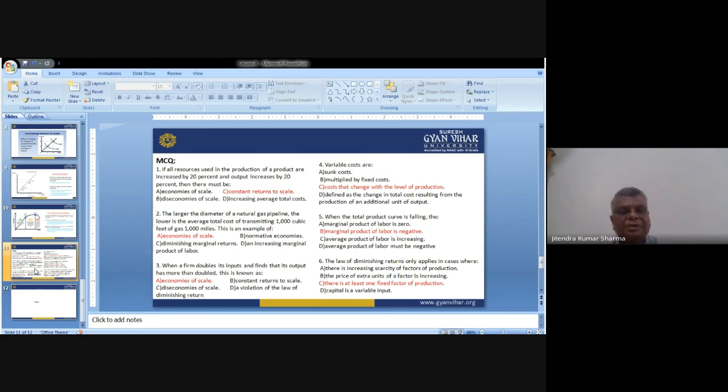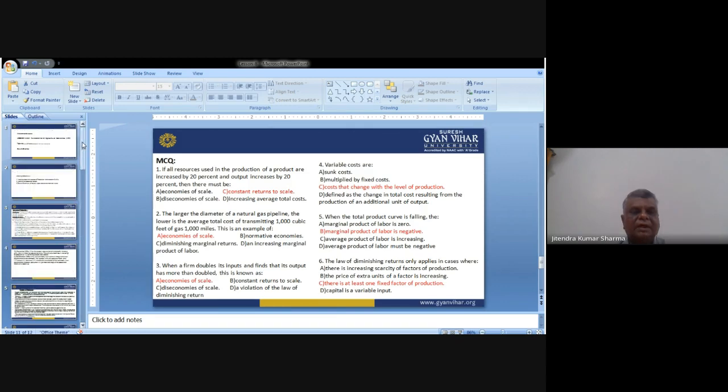So these are the few MCQs. They are also the brownies. I hope they are very much useful for you. Please go through them, try to apply them in day-to-day life, and practice these laws. They are very much useful. Even with a little understanding of these things, we can plan our business of any service or any product which we want to develop in future as an entrepreneur. So this is the final call from my side.